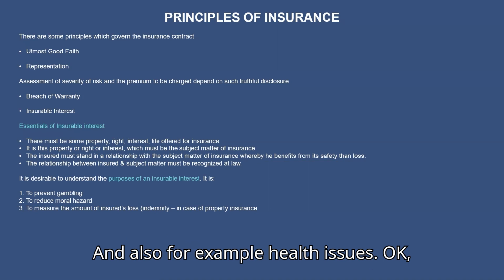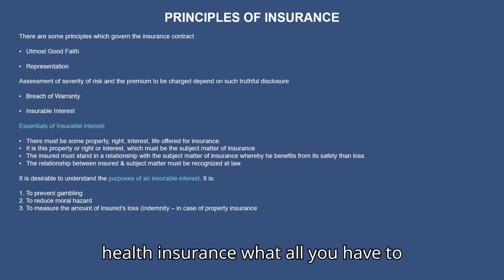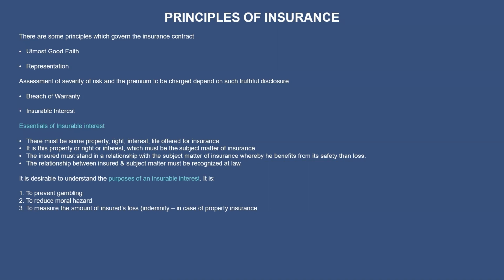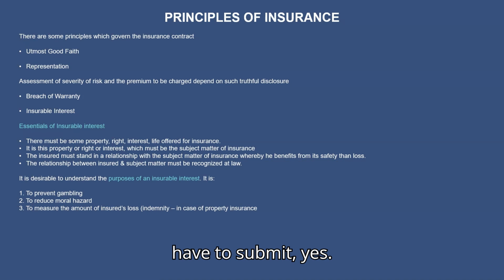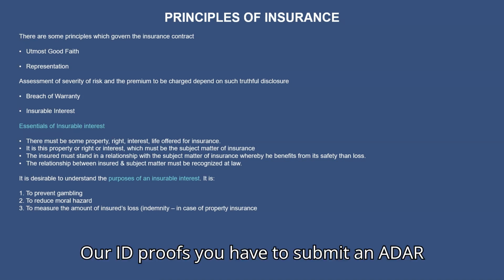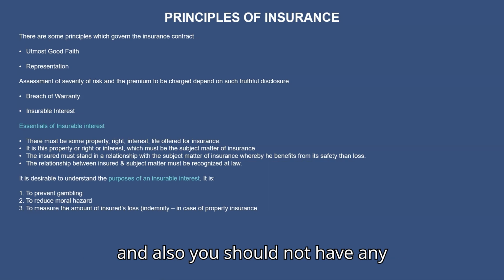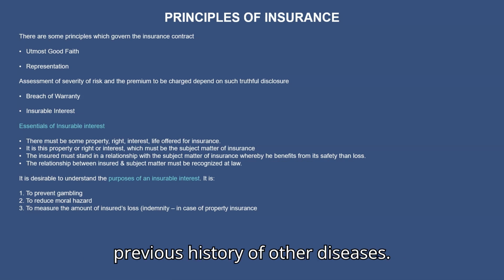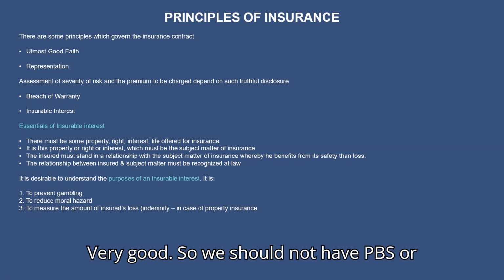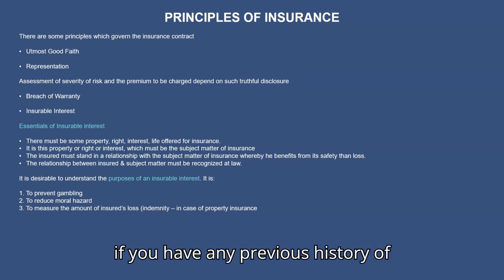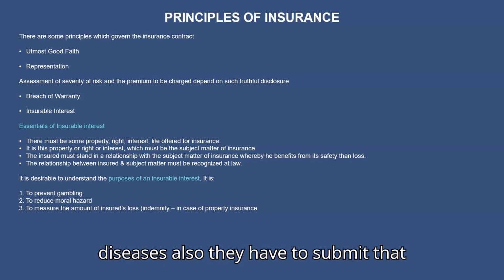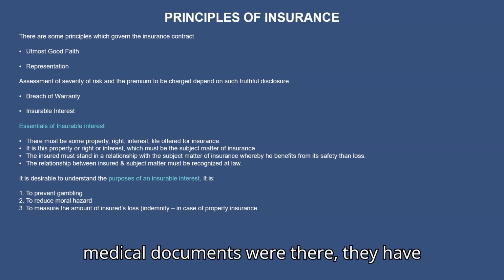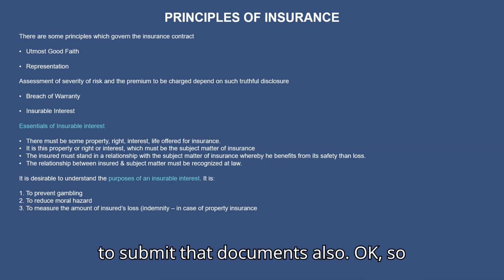And also, for example, health issues. If you're taking a health insurance, what all do you have to submit? ID proofs, Aadhaar. And also you should disclose any previous history of other diseases. If the patient has any previous history of diseases, they have to submit those documents also, whatever previous medical documents there were.